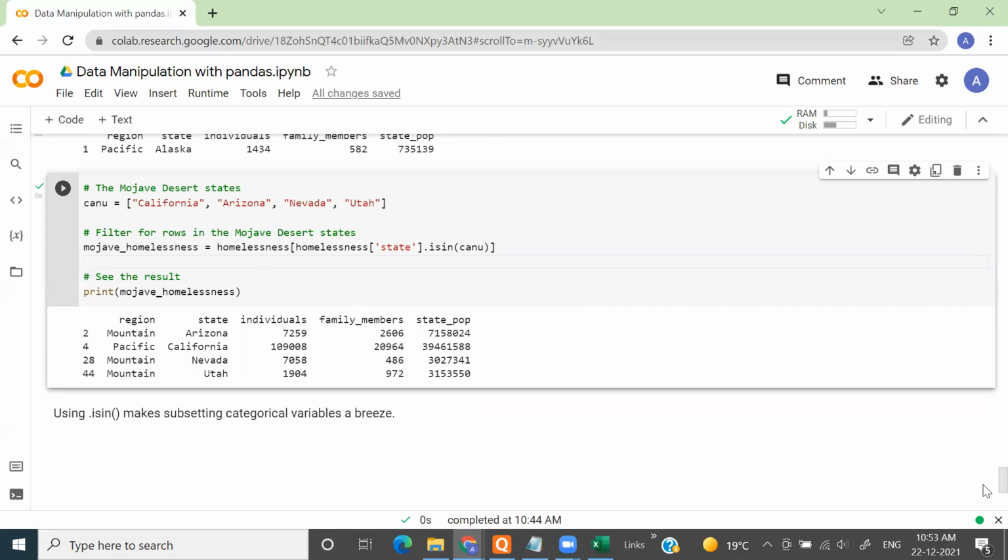Here I have taken a sample data set. You can take your own sample data set. There are a lot of data sets available on the internet. There's one very popular data set called Iris, which has records about the iris flower: its sepal length, sepal width, petal length, petal width. You can import that data in your Colab environment and do all sorts of things that we have learned today.